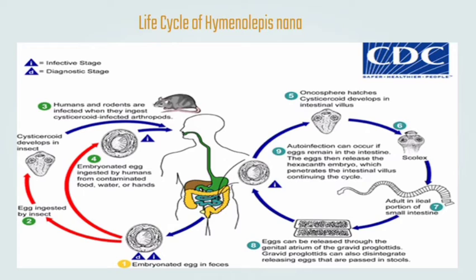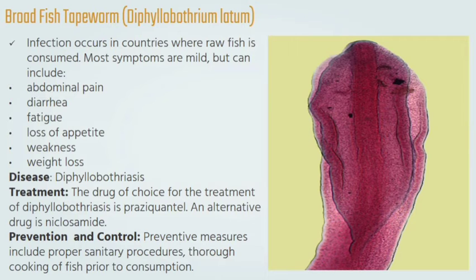After nun, oncosphere hatches, cysticercoid develops in intestinal villus. Then yung scolex, which is yung nag-a-attach sa host. Autoinfection can occur if eggs remain in the intestine. The eggs then release the hexacanth embryo, which penetrates the intestinal villus, continuing the cycle. Lastly, eggs can be released through the genital atrium of the gravid proglottids. Gravid proglottids can also disintegrate, releasing eggs that are passed in stools.